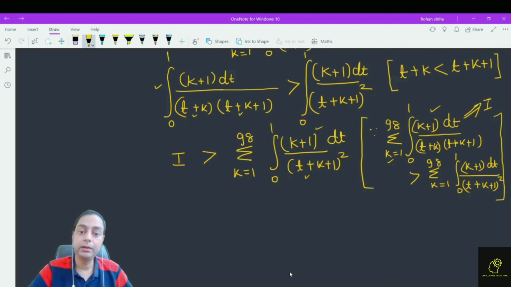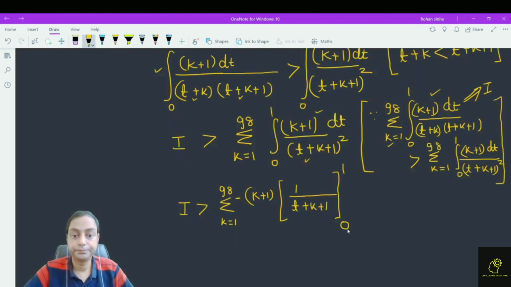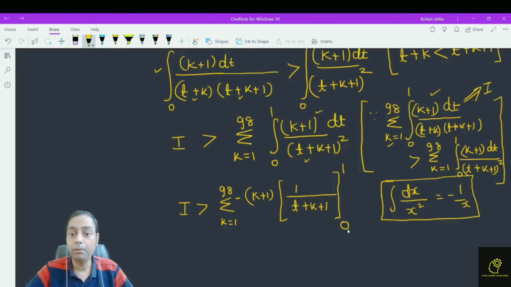Now simply calculating the value of this integration, what do we find? I is greater than minus (k plus 1) into 1 upon (t plus k plus 1), because the integral of dx by x square is equal to minus 1 by x. Simply applying this concept here, the integral of dt upon (t plus k plus 1) whole square is equal to minus 1 upon (t plus k plus 1), and k plus 1 is a constant, so you can take it outside the integral sign. It is independent of t, that's why.